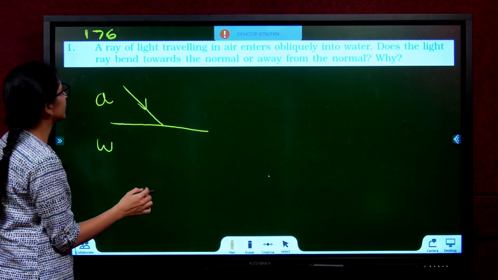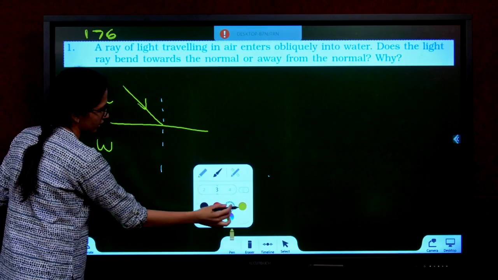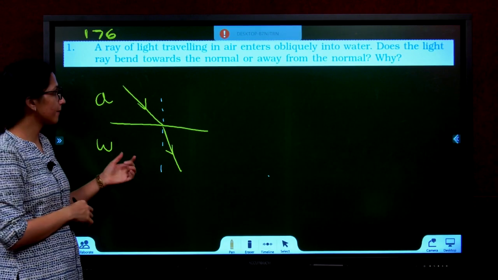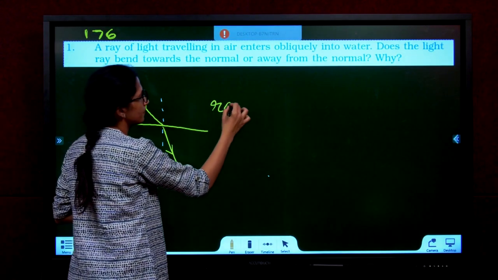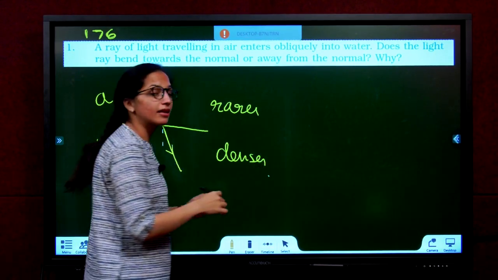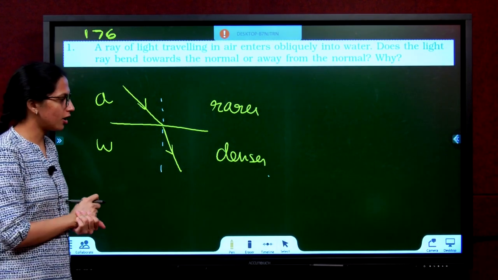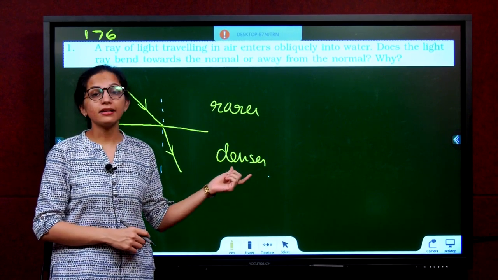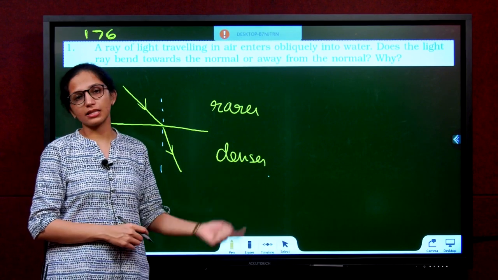ray is entering obliquely. Why does the ray bend towards the normal? So the ray was supposed to go like this. It bent towards the normal. Why? When a ray enters from a rarer medium to a denser medium, the ray bends towards the normal. Why? Because the speed of the light ray reduces in a denser medium.